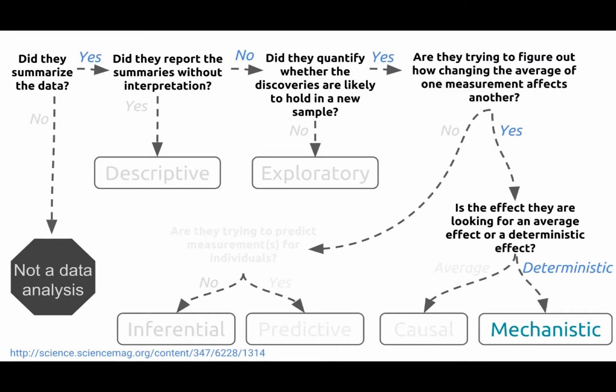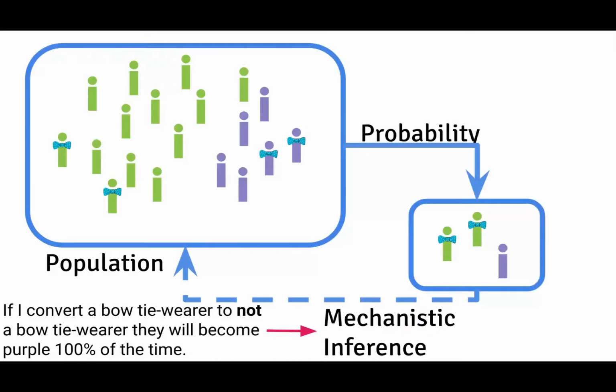The difference between that and a mechanistic question is whether the effect is deterministic. Deterministic, mechanistic questions are very rarely answered in the medical literature. We wish all the questions could be answered like this, but they hardly ever are. You can imagine all the different characteristics that go into determining whether somebody has a disease and what the etiology and progression of that disease is, whether it's genetics or the environment. So to discover something that's mechanistic, truly mechanistic, is very rare.